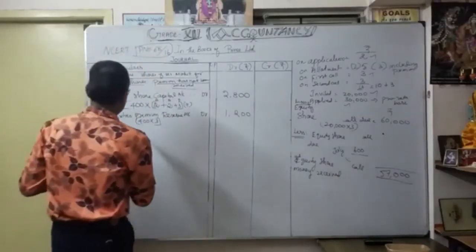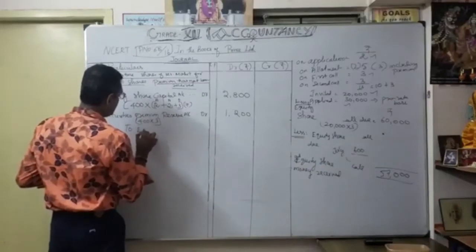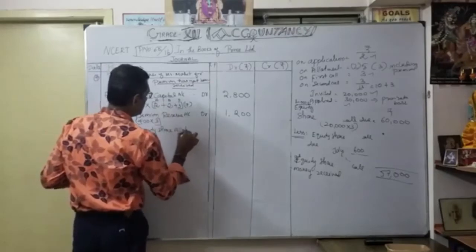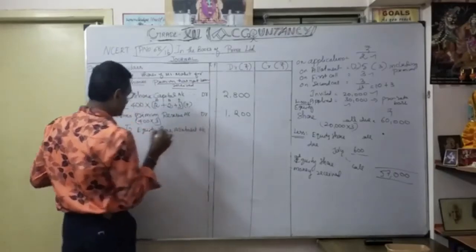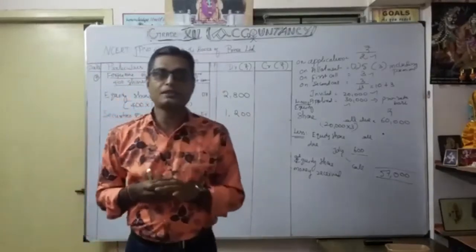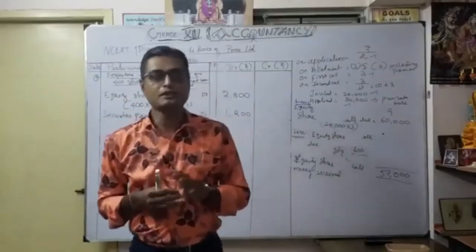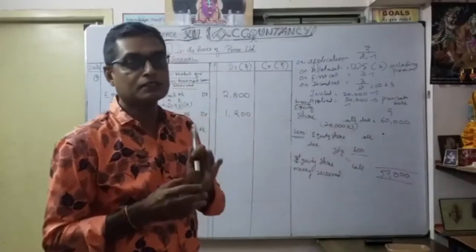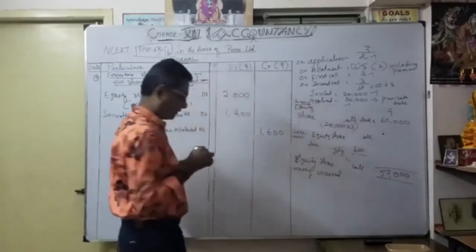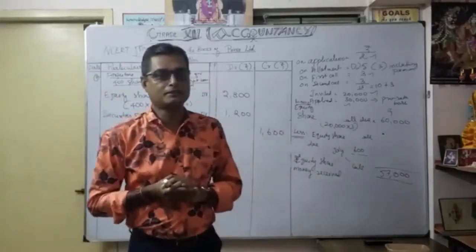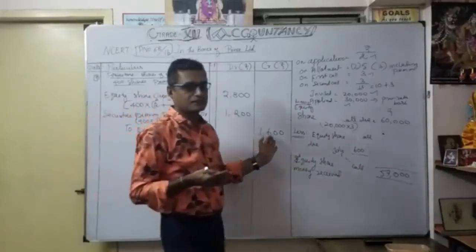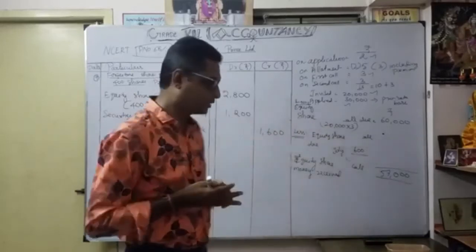Now let's see what our credit is. To equity share allotment account. You know how much? We discussed in our working note number 1. The share allotment due from Mohit, not paid by Mohit, how much? 1,600. When you see the working note, you understand 1,600. That's Mohit's default. Am I right? That's what we are going to mention here. So equity share allotment 1,600, default by Mr. Mohit. Now understood. Thereafter,